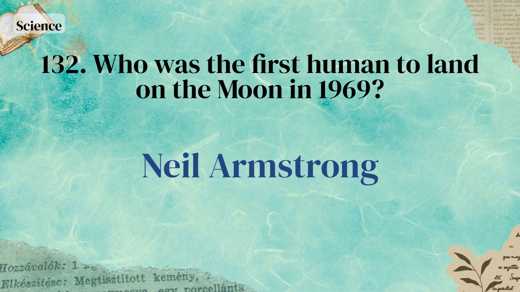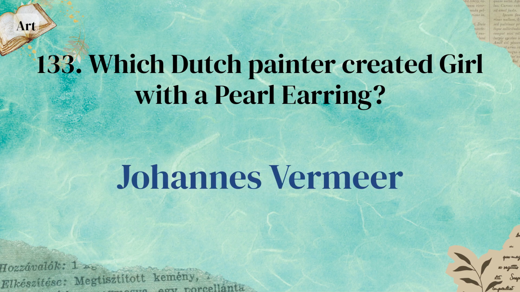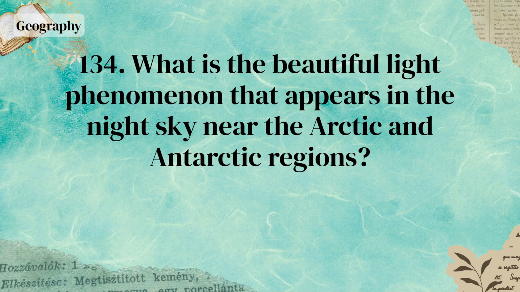Neil Armstrong. Which Dutch painter created Girl with a Pearl Earring? Johannes Vermeer. What is the beautiful light phenomenon that appears in the night sky near the Arctic and Antarctic regions? Aurora.